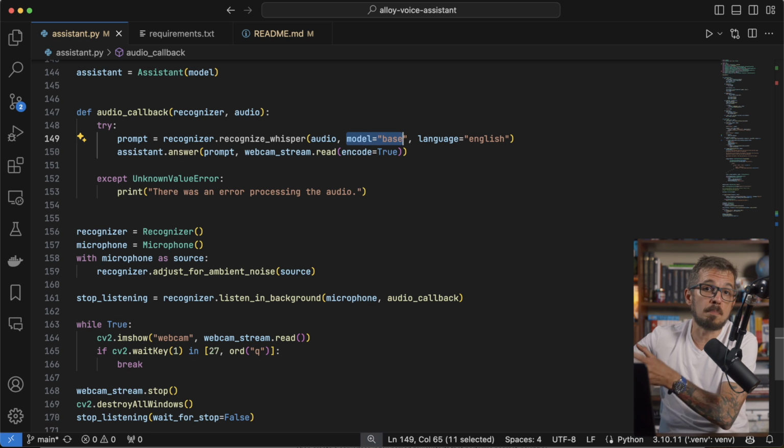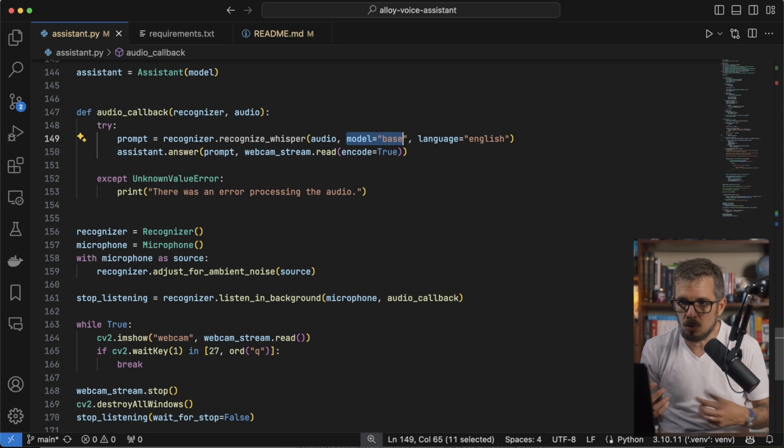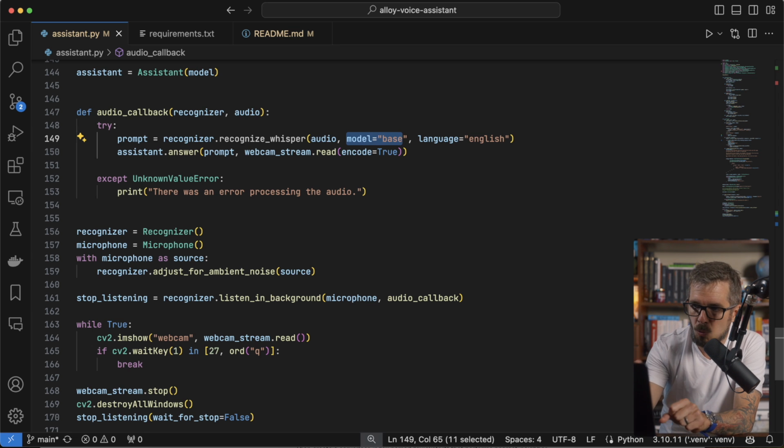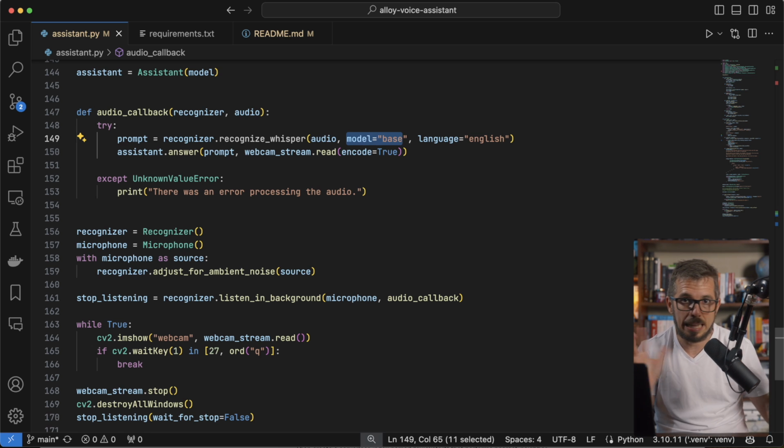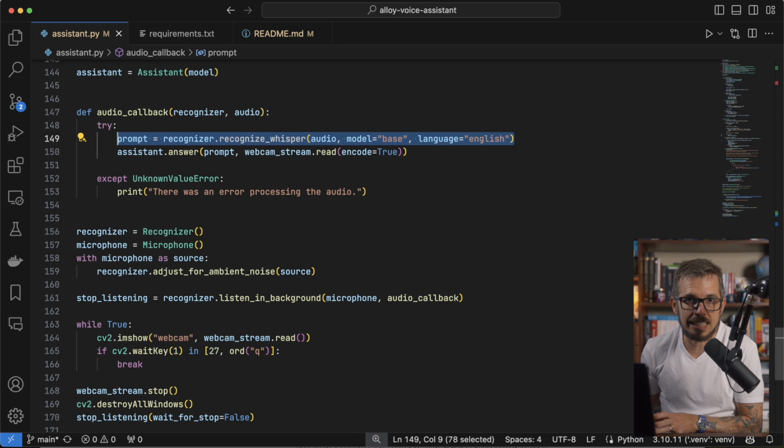And there are some models that are medium and large. They are way more accurate, but way slower. So I want the base model. The language that I'm gonna be speaking to is English. You can do a bunch of cool stuff, translating and whatnot, but not interesting right now. And this is going to grab that audio and give me text, because I need text to send to my assistant.